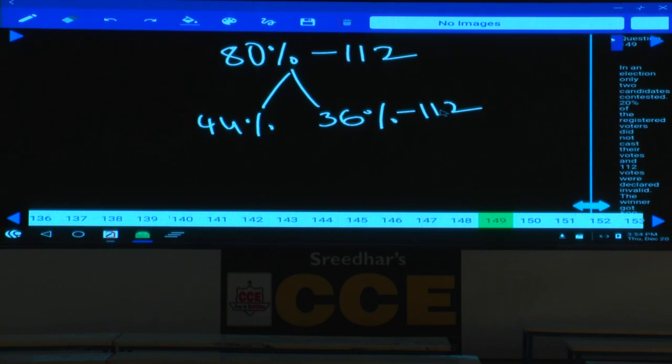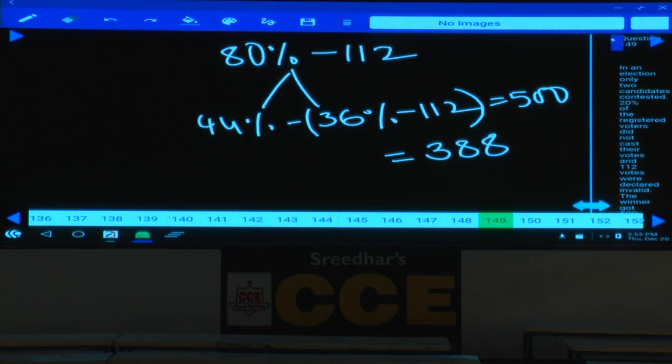And you are also given that winner got 500 votes more than the loser. Difference of these two is equal to 500. Minus of minus 112 becomes positive, goes to right hand side, becomes minus. 500 minus 112, 388. 44% minus 36%, 8%. 8% is equal to 388.